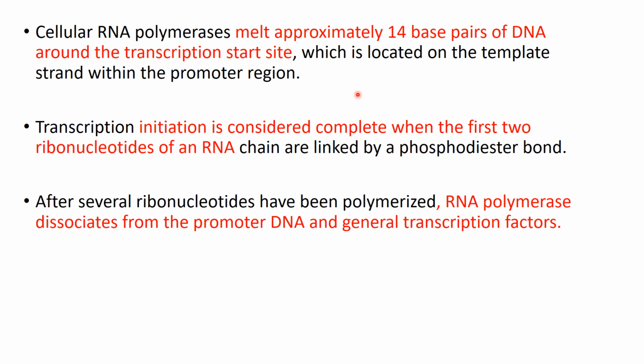Now, what is the size of the transcription bubble? About 14 base pairs of DNA melt, and that is the region of the transcription bubble. What is the length? 14 base pairs. And what is the length of the hybrid? 8 base pairs. That is the hybrid region, and the transcription bubble region will have 14 base pairs of DNA around the transcription site.